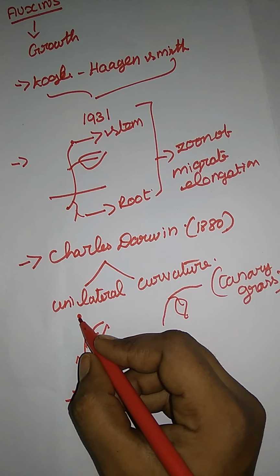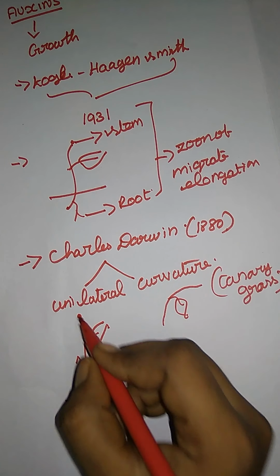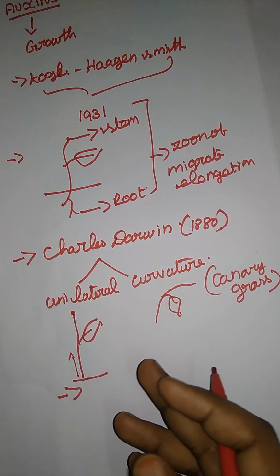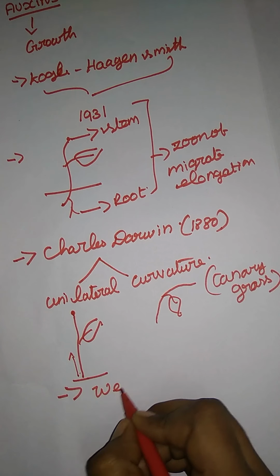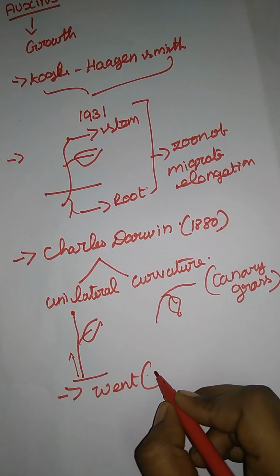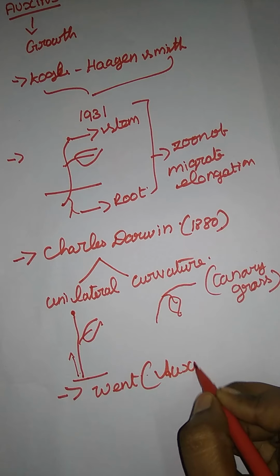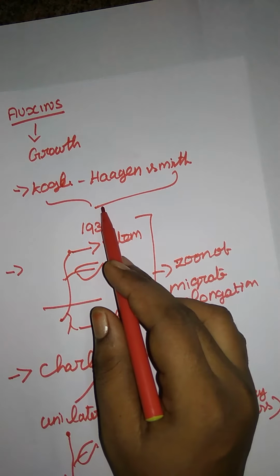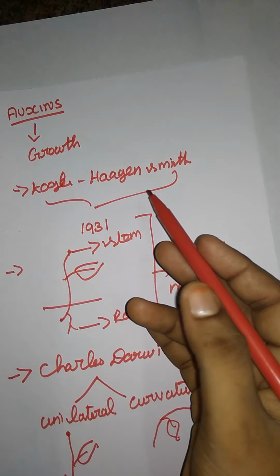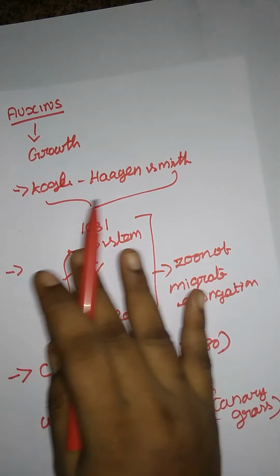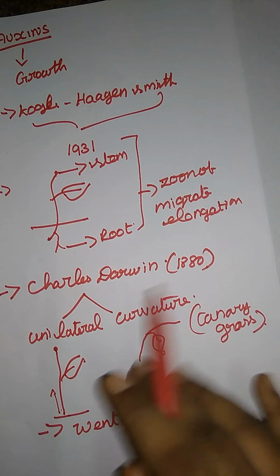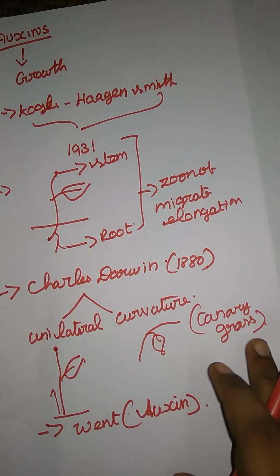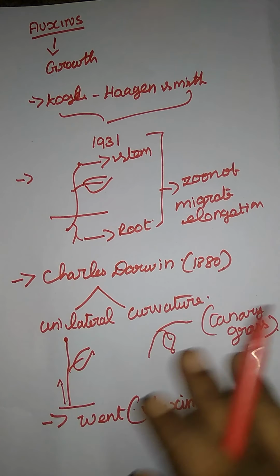Something is carried from the tip to the base part of the coleoptile, and that is responsible for the growth of the plant. This is the influence later identified by the Wendt experiment. Through the Wendt experiment they identified the auxin. Kogl and Haagen-Smit said that perhaps auxins are produced and are the cause of that growth, but they did not have any proof. Here, they conducted the Wendt experiment to prove that auxins are responsible for the growth of the plant.